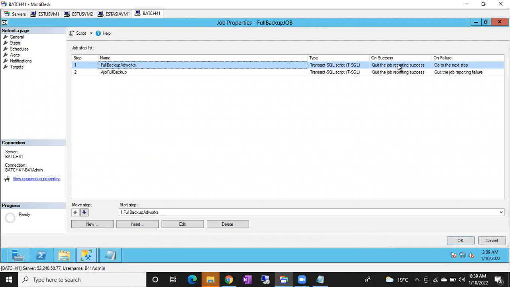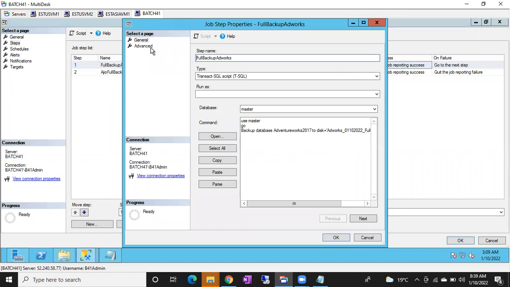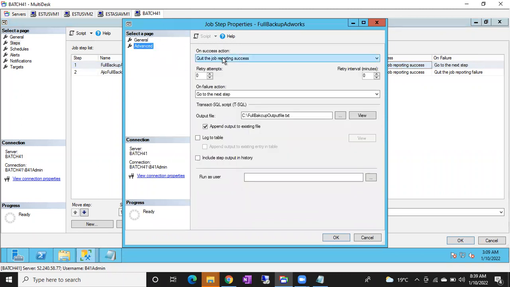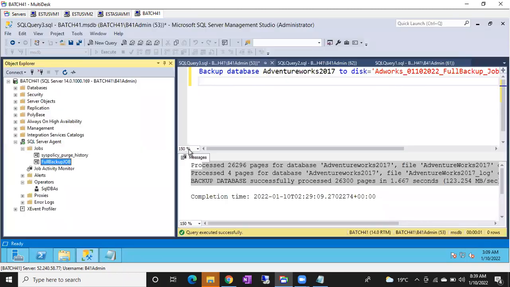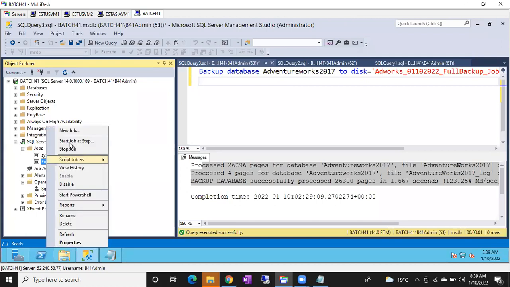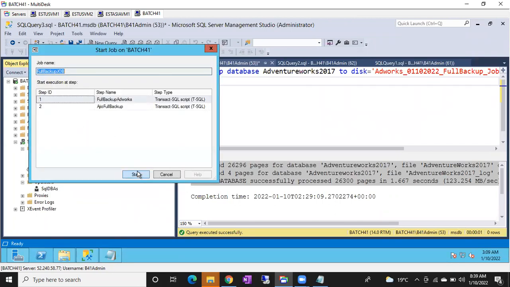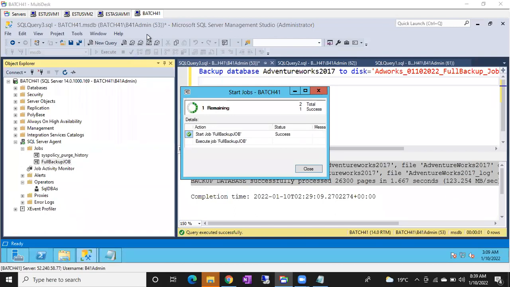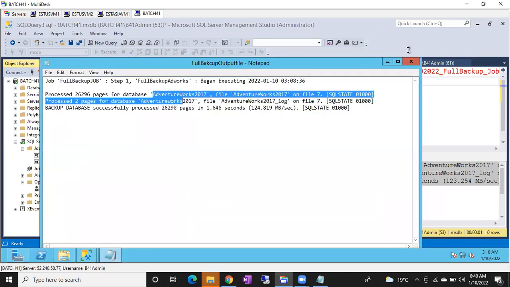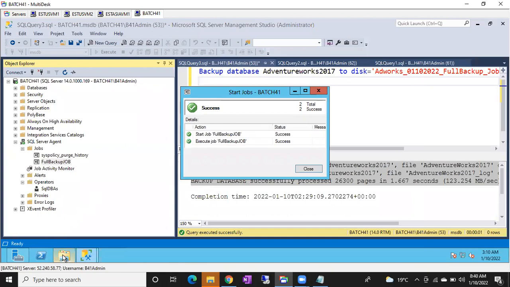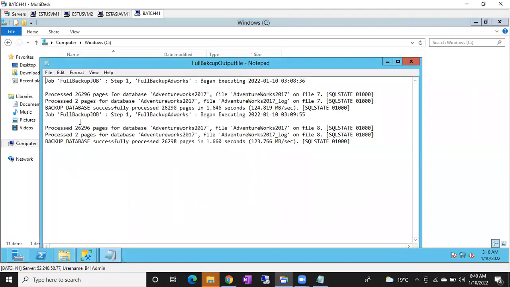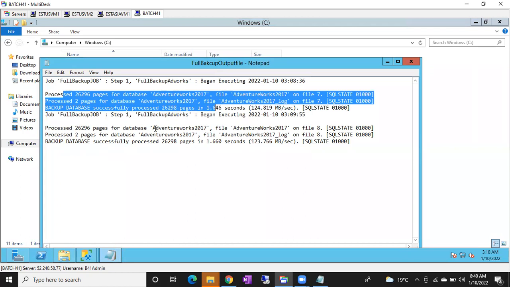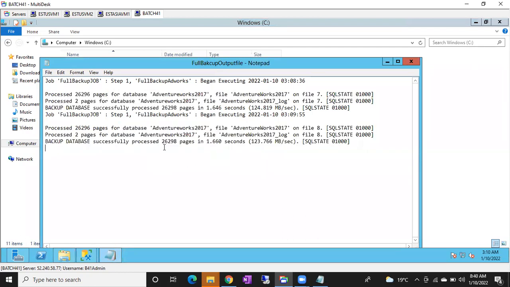Simply to show, Bashir asked, so I just changed it to go to the next step on reporting succeeded. So now it will run both the steps again. Now you can see output for both the files again. Okay, close. Let me close it and reopen the output file. See here, one is AdventureWorks. Still, why can I not see the other one, Azure?